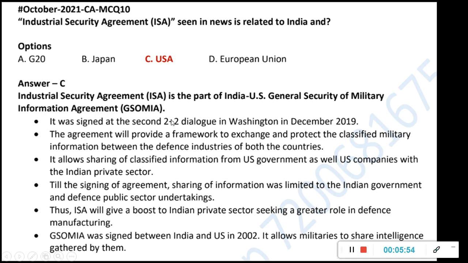So a 2+2 dialogue was there between India and USA. 2+2 means the foreign minister and defense minister of both sides will come together and talk. There they discussed allowing sharing of classified information between the private sector companies of India and the private sector of USA. That comes under this industrial security agreement. The remaining details, like when it was signed and why it was signed, you can go through.